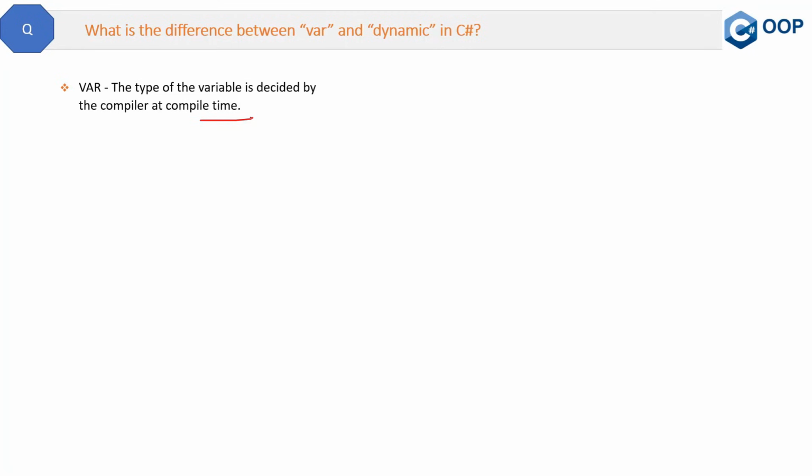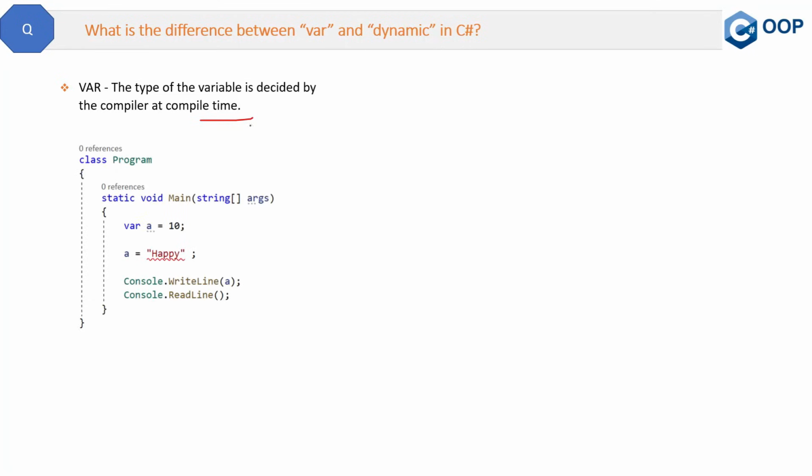Now let's try to understand with the help of the code. See this code: var a equal to 10, and then we are trying to assign a string to the variable a, right here. But here it is giving the error. This is the compile time error because the compiler is giving it, or you can say it's a build time error. Because a is of type integer, and now you are trying to assign a string value to this integer, which is not possible. So this is the var keyword.